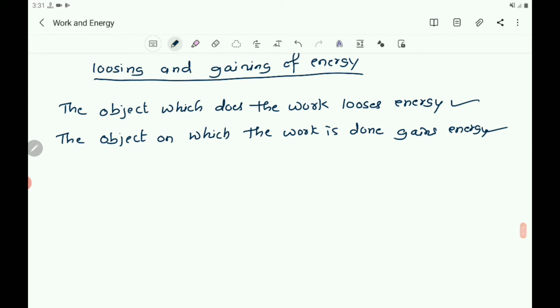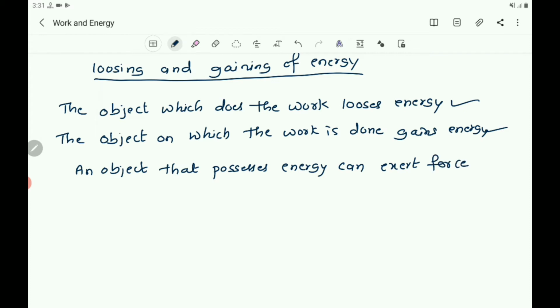So write: an object that possesses energy can exert force on another object.